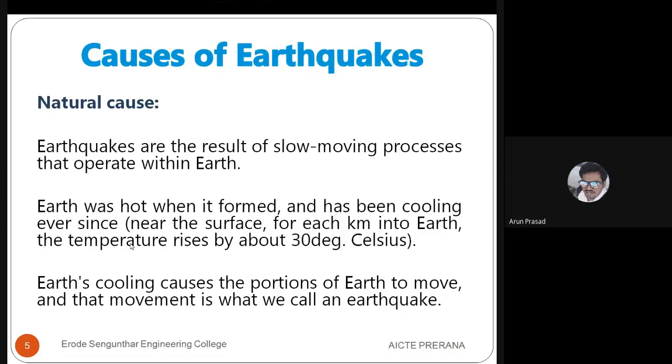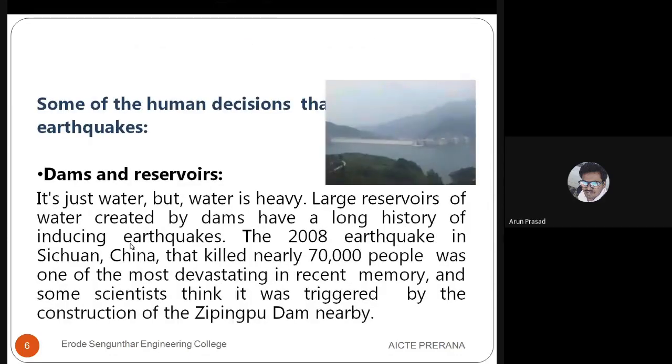Some man-made earthquakes also exist, that is, those caused by dams and reservoirs. While constructing dams or reservoirs, we build them near mountain areas, in valleys nearby, and we store a huge amount of water in them, nearly tons of liters. When we store such a huge amount of water, the self weight is huge.